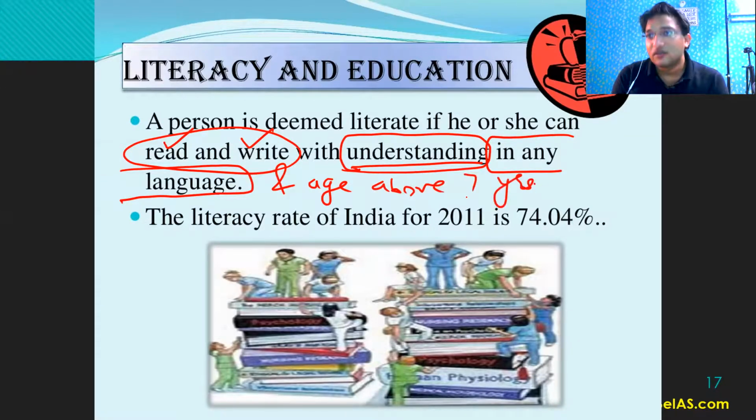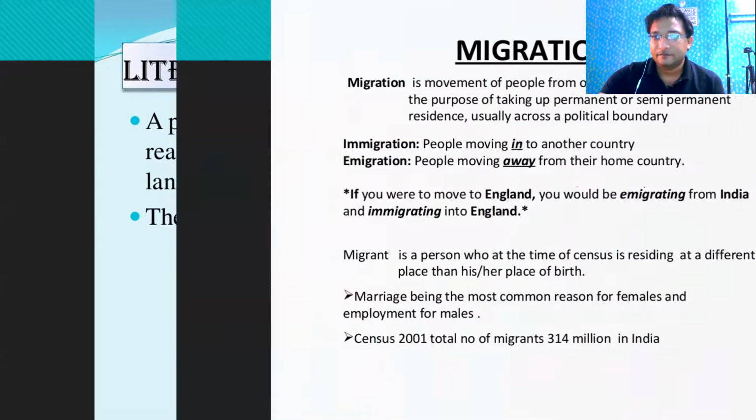So if a person is of more than 7 years and can read and write with understanding in any language, reading and writing both should be there, in any language, and the person's age should be above 7 years, then the person is supposed to be a literate person. If the person is not able to do either reading or writing, then the person is not called literate, the person is illiterate. In 2011, which was the last census, this rate was 74.04%.